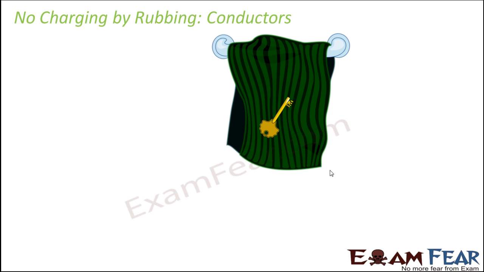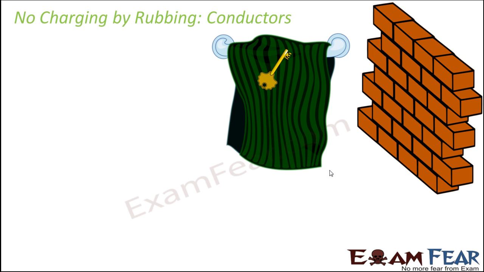Now metal, as we know, is a good conductor of electricity. That is, they have enough free electrons which can conduct electricity within them. So now when you take this metal key and you rub it over the towel for quite some time, maybe for a couple of minutes altogether. So what should happen? Now, like in case of insulators, after being rubbed for some time, the insulator or that object acquires charge. But in this case, what happens, the key does not acquire any charge.